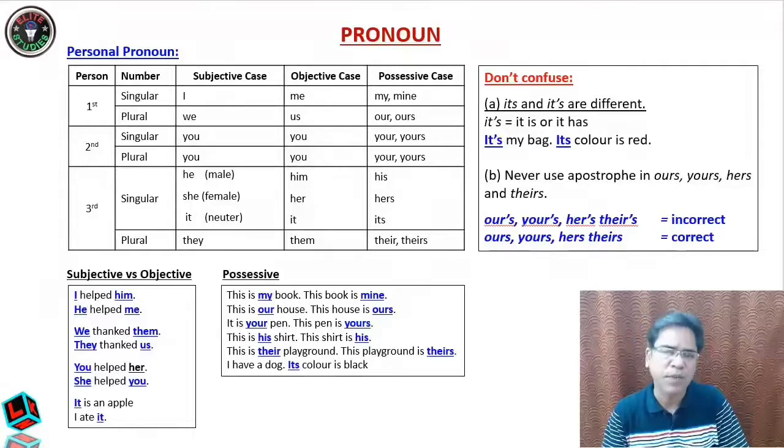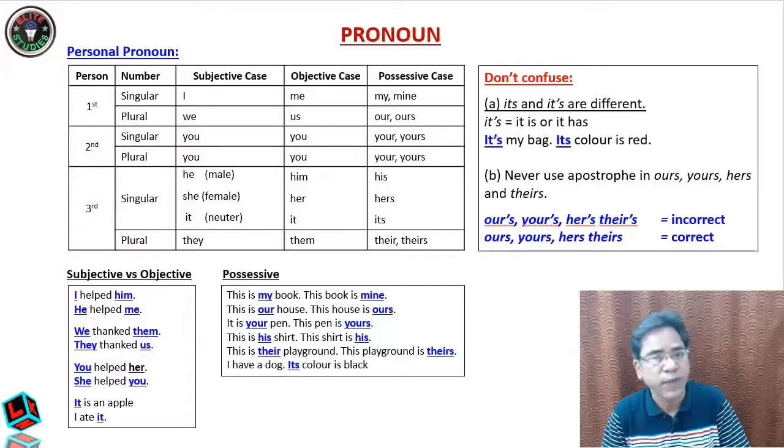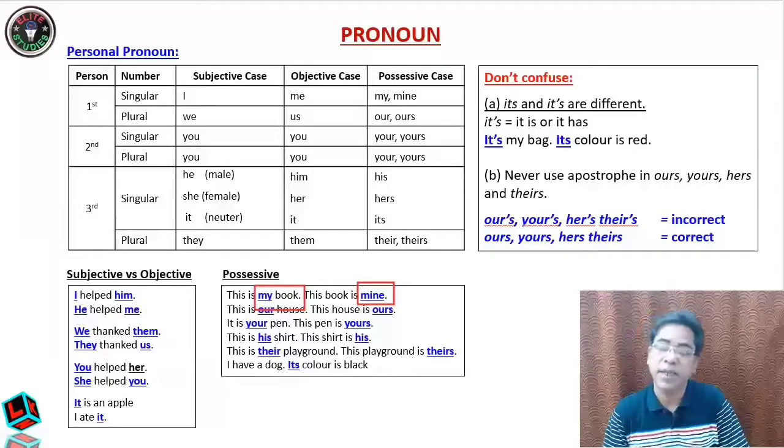Similarly, there is a bit of difference between our and ours. What is the difference? Let us see. Now here the word my in "my book," the word my is qualifying the noun book, so my is actually an adjective. So here my is called a possessive adjective. Whereas if you write "the book is mine," it is coming after the word book, so this mine is 100% a pronoun and it's called a possessive pronoun.